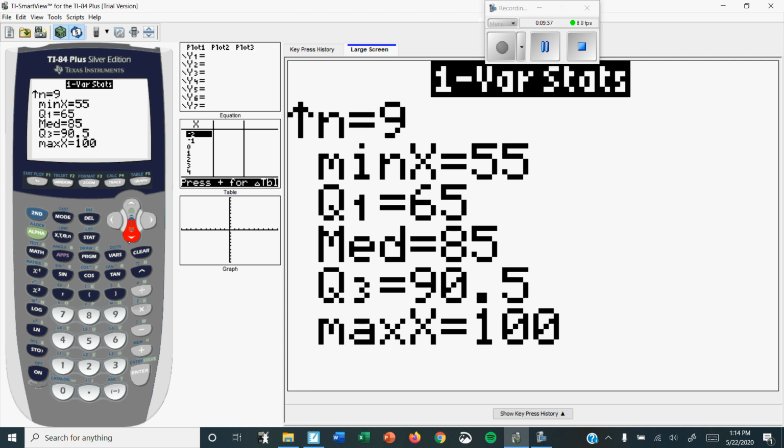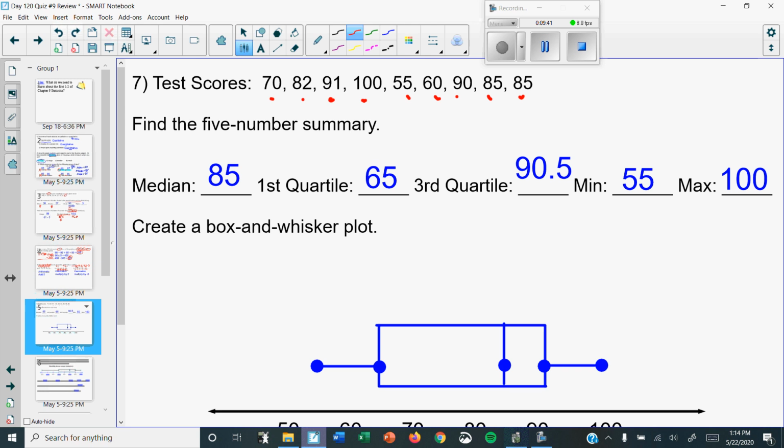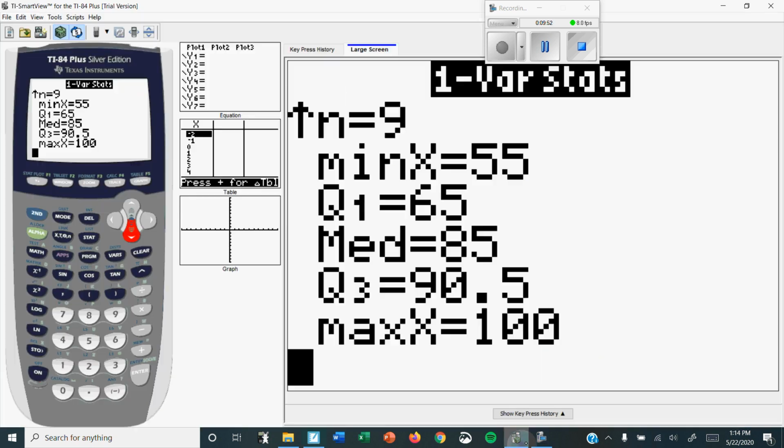Now make sure you copy correctly. Now it goes from minimum to maximum. If you look at the sheet, is that first word minimum? No, so make sure you write them in the correct spots. So all you have to do is just copy those 5 numbers in the right spots. So we copied the numbers in the right spots.